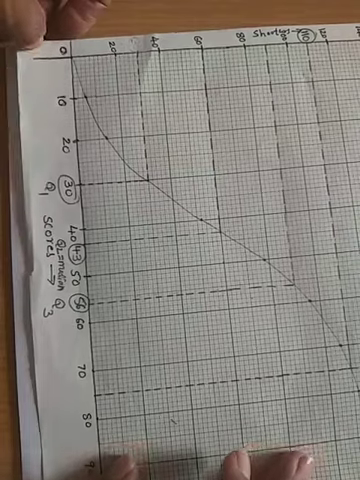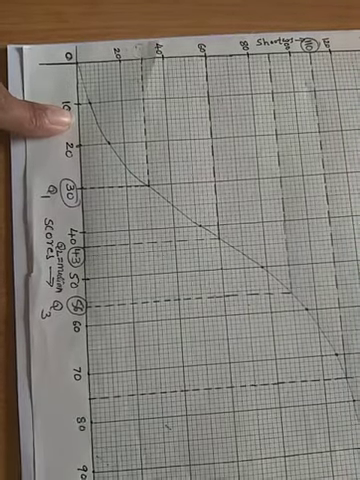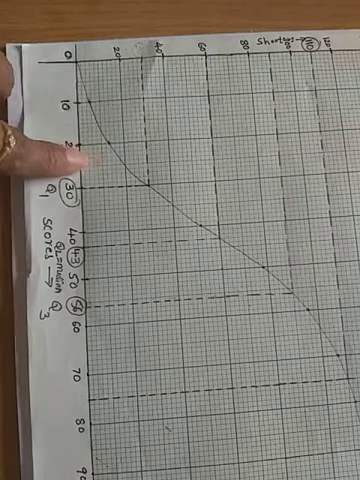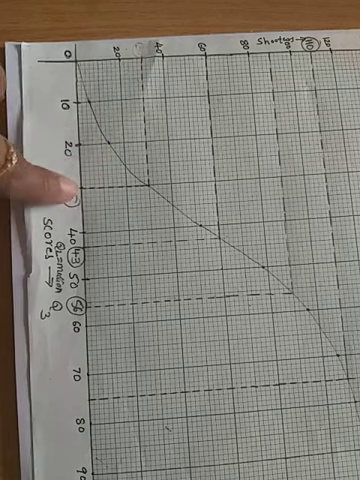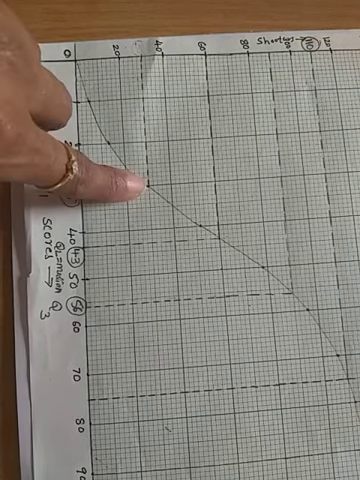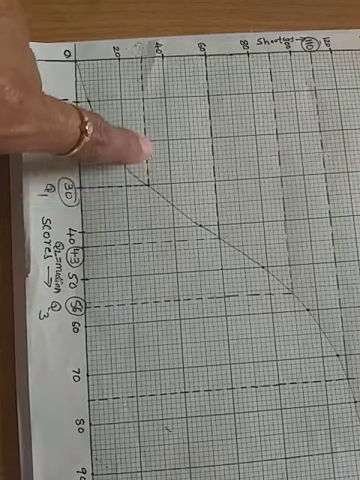Now we have to plot the points here. Very easy. For 10 it is 5, so we have to find 5 here and mark it. Then for 20 it is 14. For 30 it is 30 only. 30 will come between 20 and 40, the middle, fifth line.